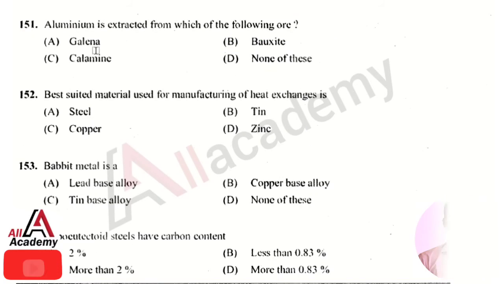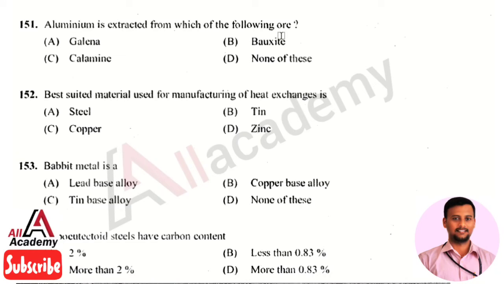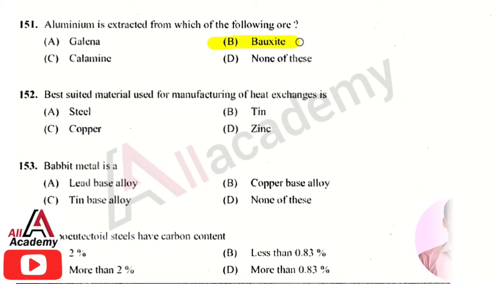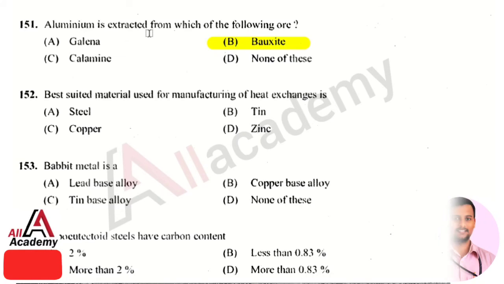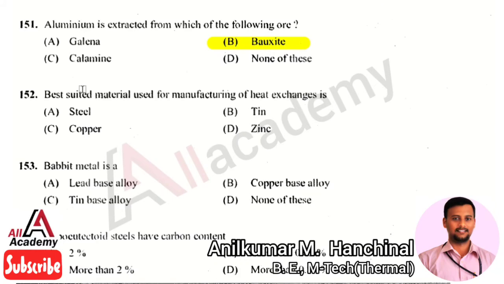The next question is aluminium is extracted from which of the following ores? The right answer is option 2. That is bauxite ore. So aluminium is extracted from bauxite ore.